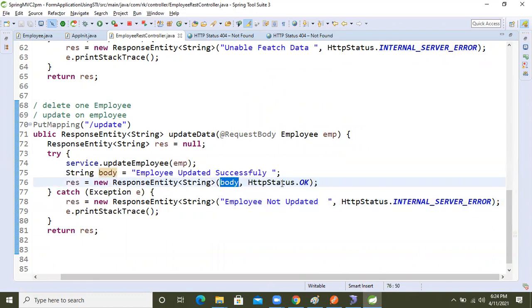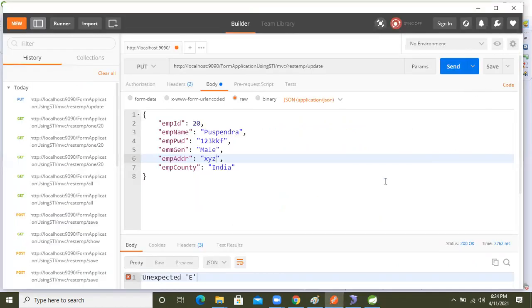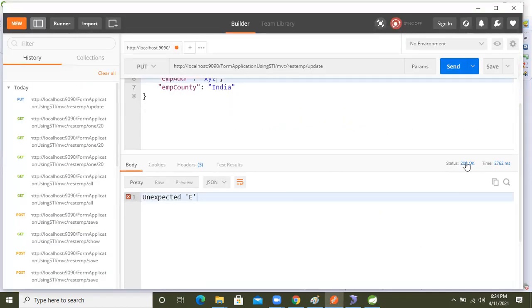Body, status code, okay, means 200. We are getting 200, but unexpected error. Why are we getting the unexpected error? Employee updated successfully, hey, we are getting it.